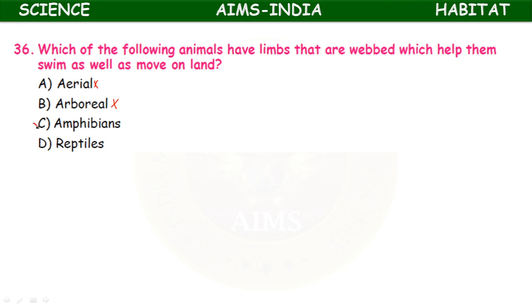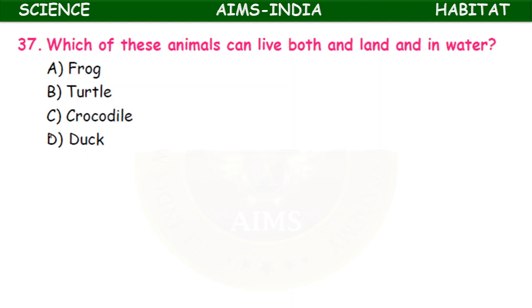So here amphibians, frogs and toads, salamanders, and some reptiles like crocodile have webbed feet, swim as well as move on land.